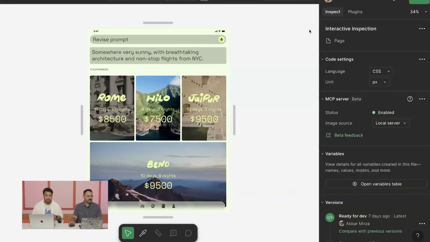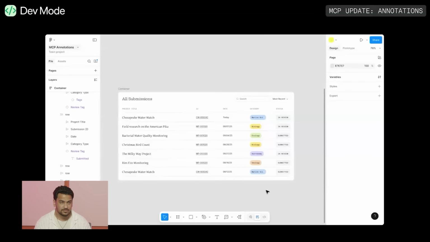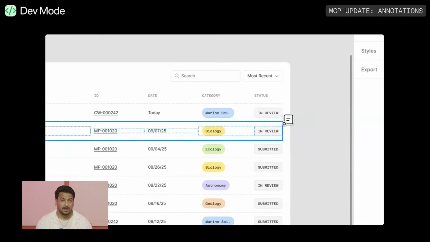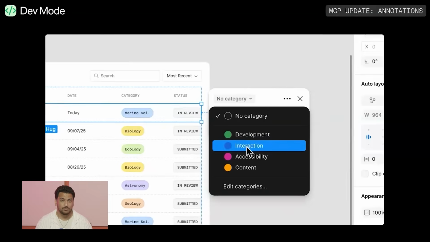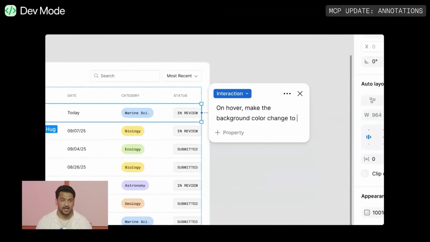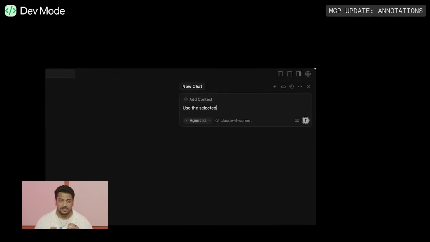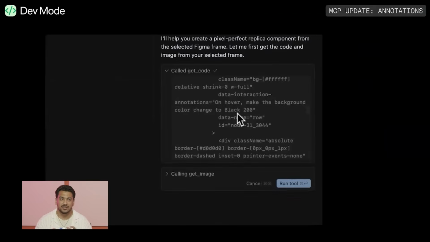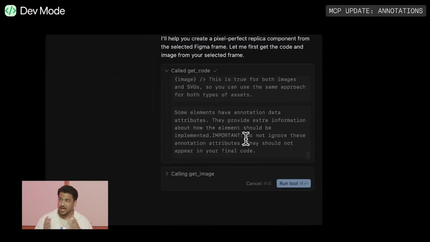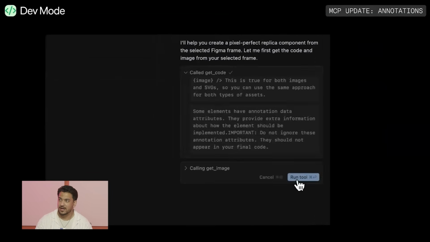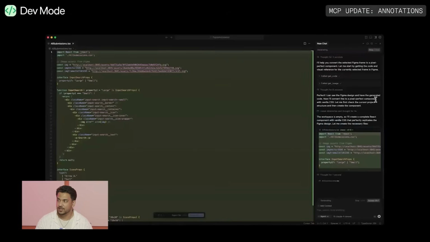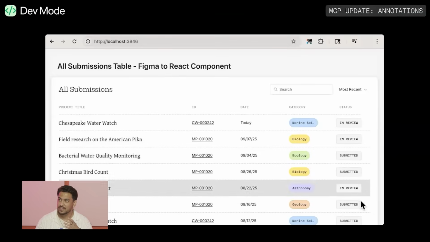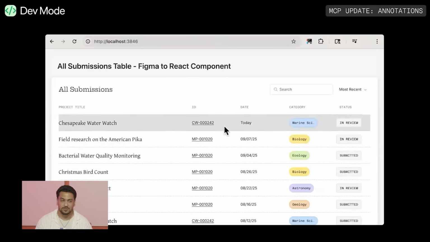Speaking of the MCP server, we've also got a few new updates for you, and first up is annotations. The MCP server can now read annotations from your designs and bring that context front and center to your AI agents when they generate code. This is fantastic for calling out interactions, accessibility considerations, and any other thing you want your agent to be aware of as it's coding up your design. So we have this going through right now, looking at the annotations, running through, generating this code, and the interaction that we see is that hover state, and it looks beautiful.